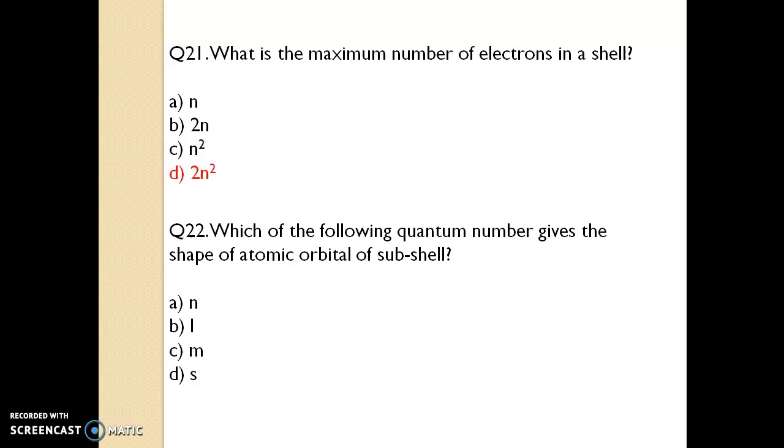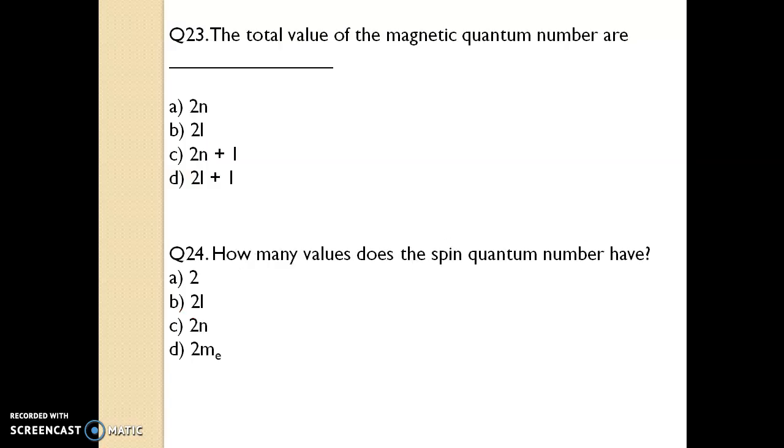Question number 22. Which of the following quantum numbers gives the shapes of atomic orbitals of subshells? Your answer is option B, L. Question number 23. The total number of magnetic quantum number values is twice L plus 1. Question number 24. How many values does the spin quantum number have? Answer is 2.